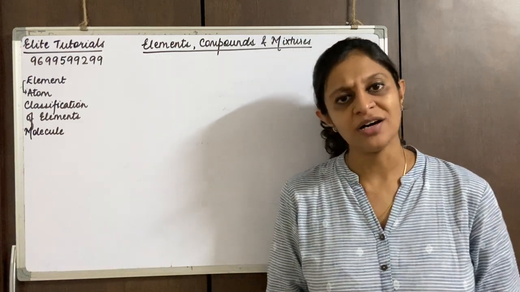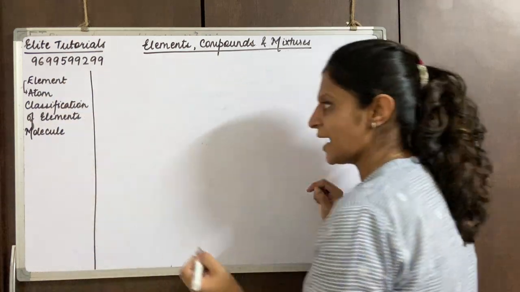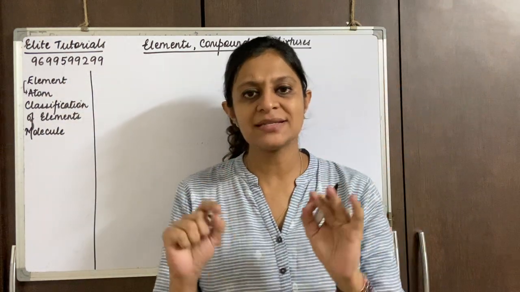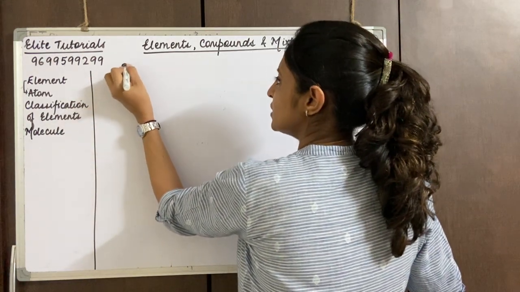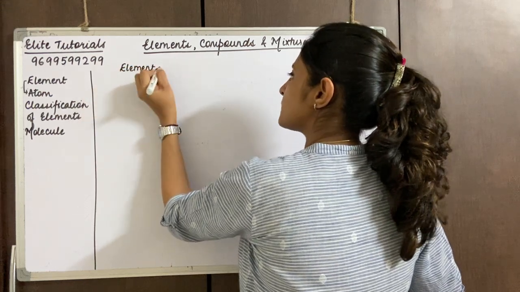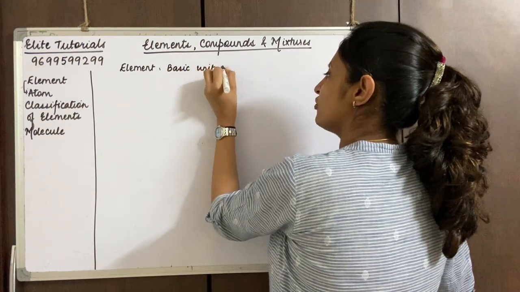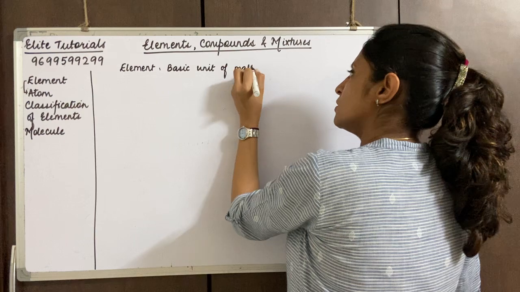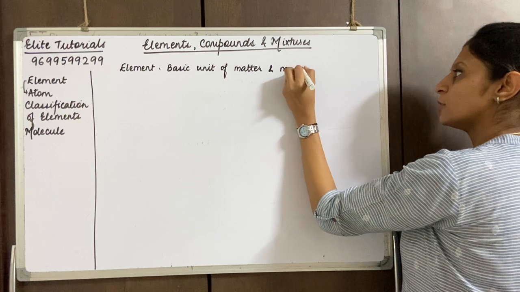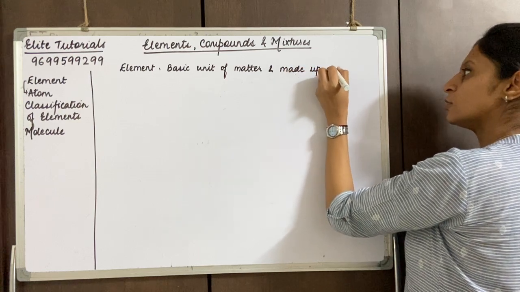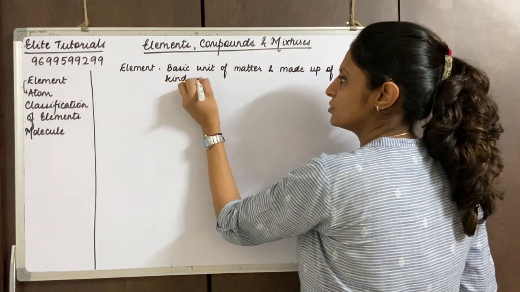So first we start with the definition of an element. I can say that an element is a basic unit of matter and is made of only one kind of atoms.